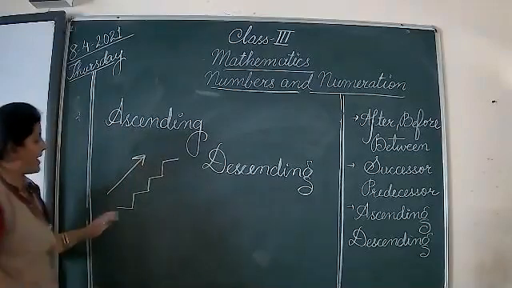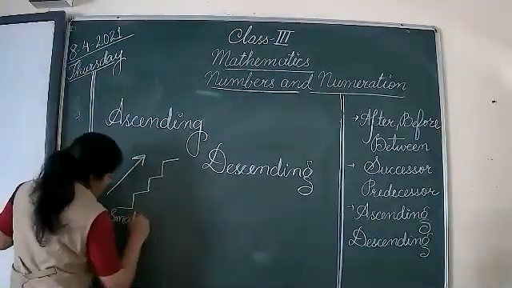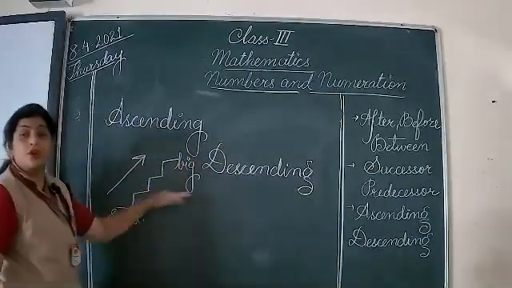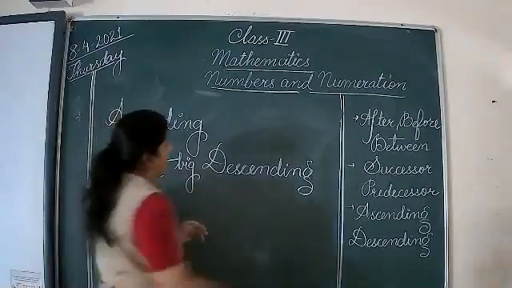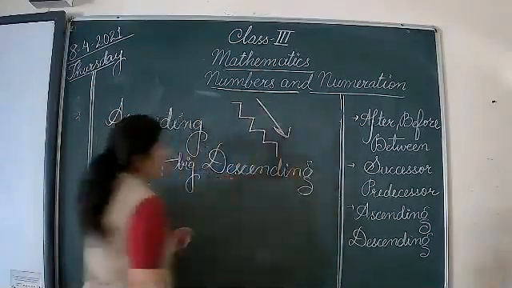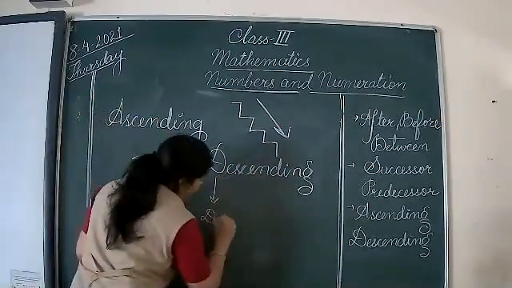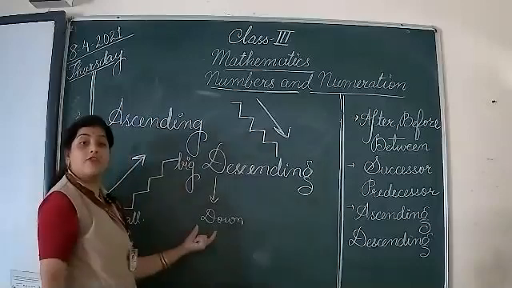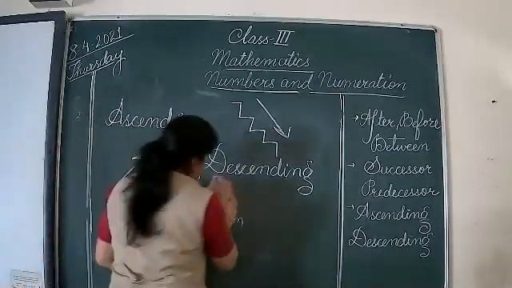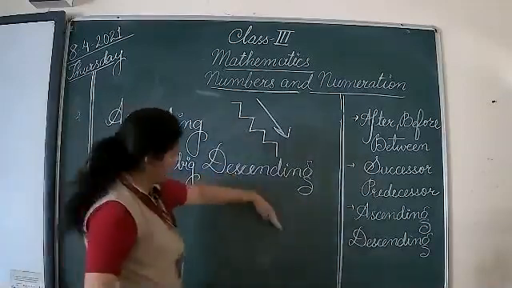Ascending means from small to big numbers. And what is descending? Coming down. See, D for descending and D for down. These are the small tricks for you to remember what these terms actually say. Descending, D for coming down.